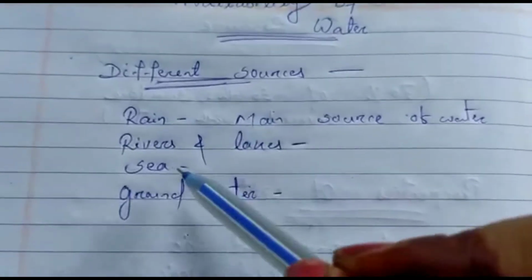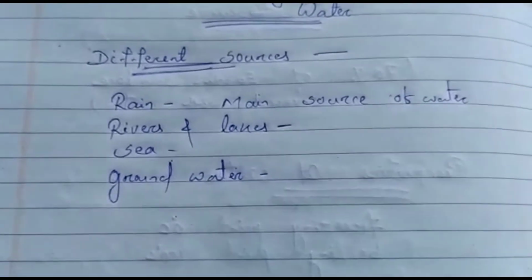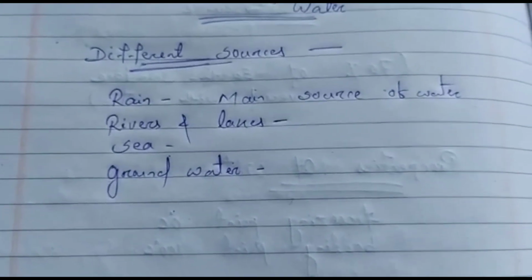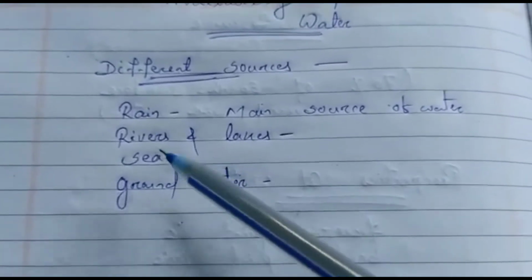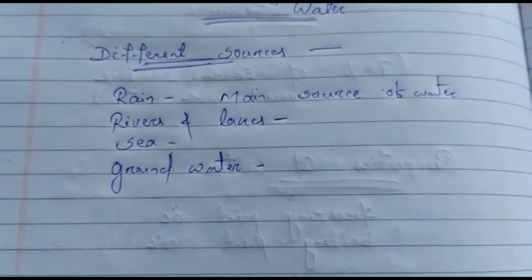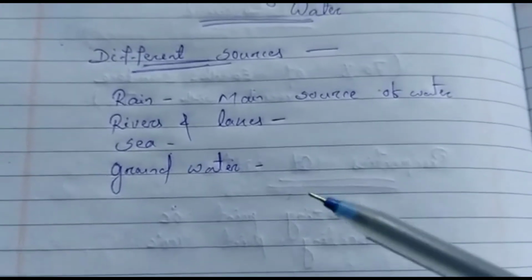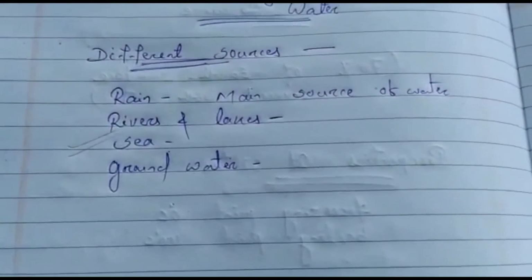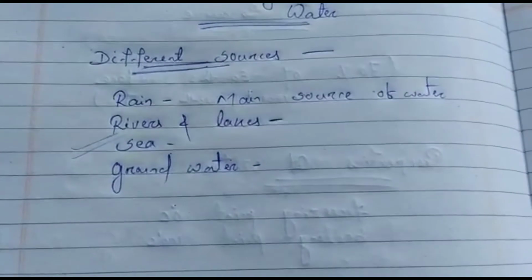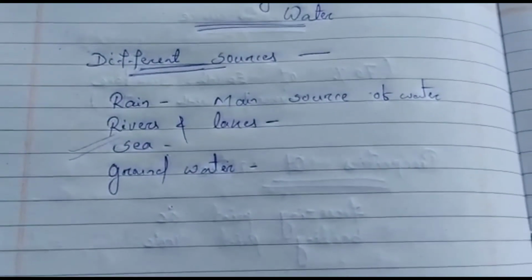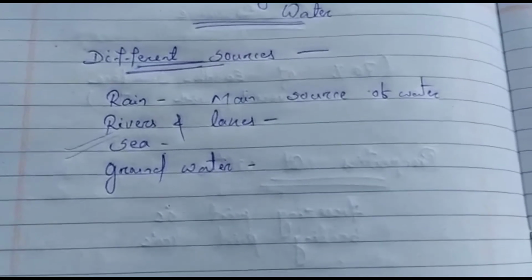We get water from rivers and lakes also, because all the time rain is not there. Every day or every time it's not raining. But the rivers and lakes are fed by water coming from glaciers and rain. Most of the water for domestic uses comes from the rivers and the lakes. In some areas of India, rainwater is stored and then used for irrigation.